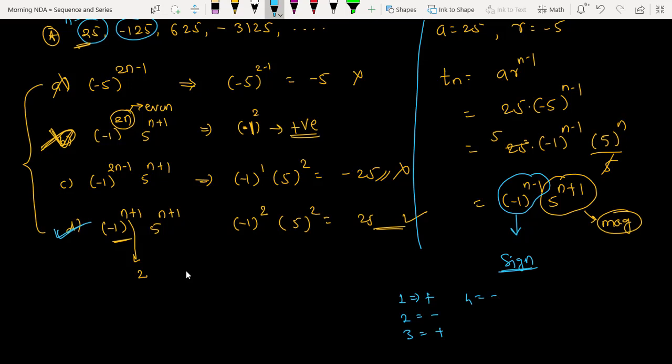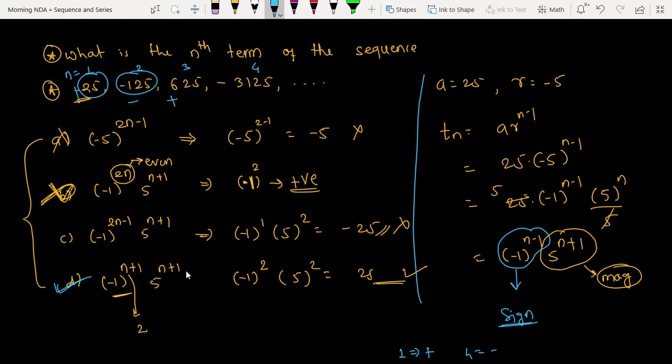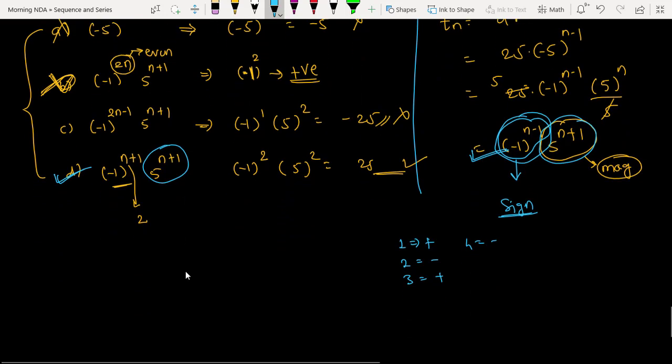Means what we require in the given question is plus, minus, and so on. If it is satisfying that condition, then it is the correct answer. Now check which option is satisfying it. Magnitude remains the same, 5 raised to power n plus 1. But the term minus 1 to the power n minus 1 is what? It is a plus minus. It should not be minus plus. There is a huge difference between plus minus and minus plus. Option C is giving me minus plus. Option D is giving me plus minus. Are you getting the point?